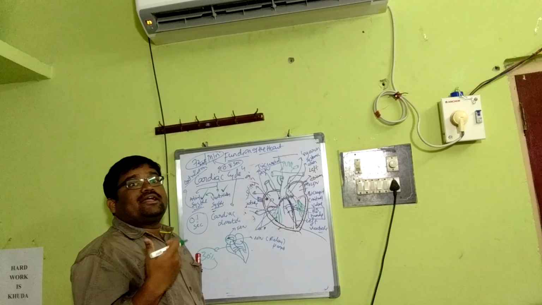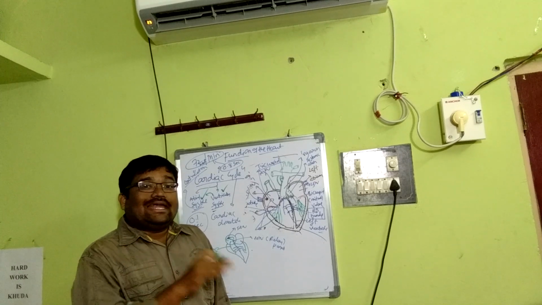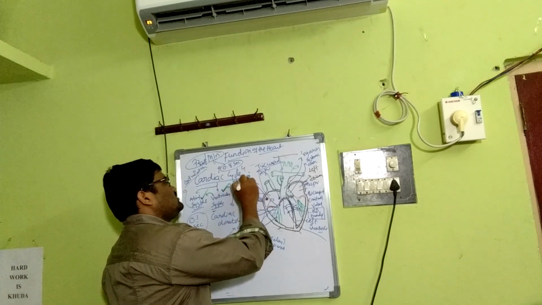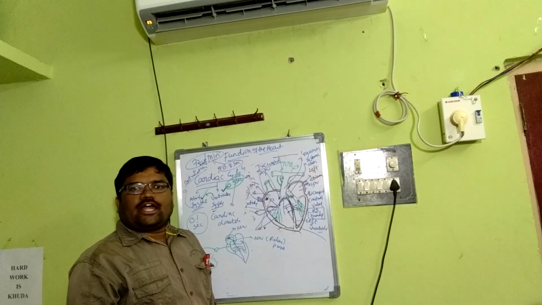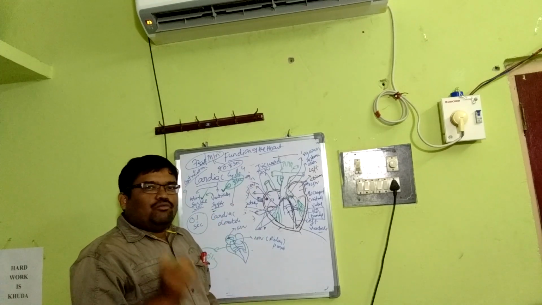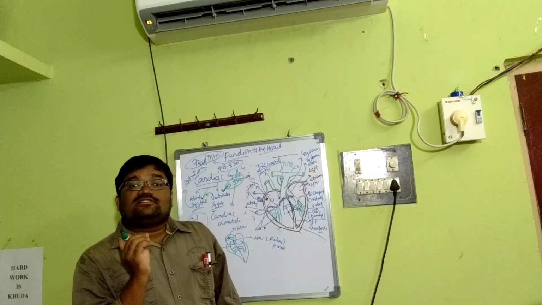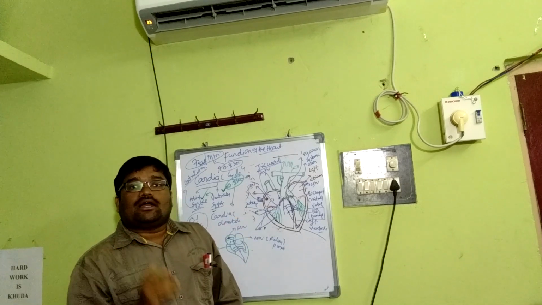When the ventricles are in this systole or contraction mode, what happens? It lasts for 0.3 seconds. This is a very important point. When the ventricles contract, we also discussed the AV valves between atria and ventricles, and the semilunar valves present in the pulmonary and systemic aorta.